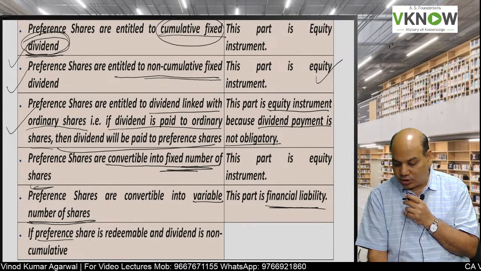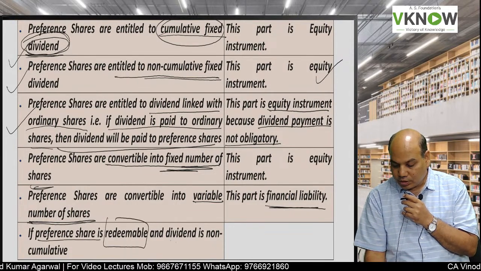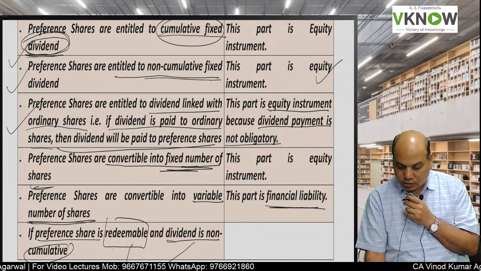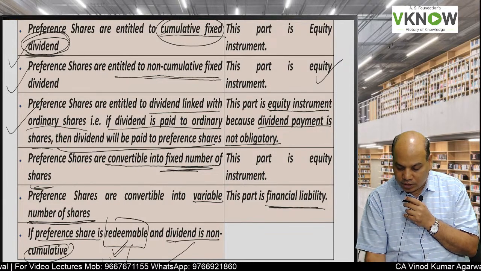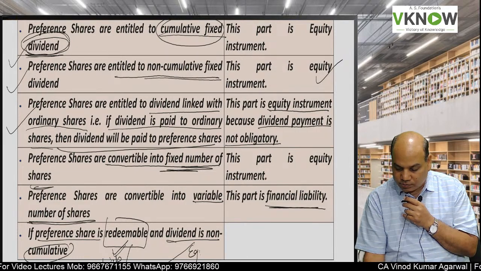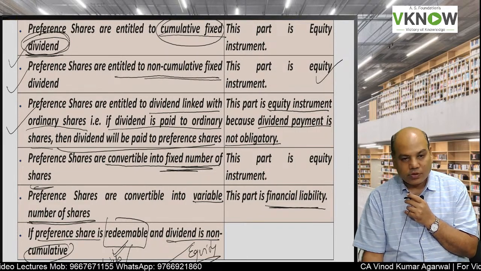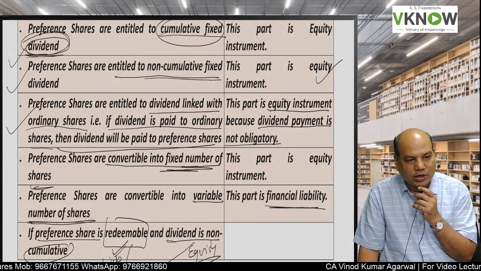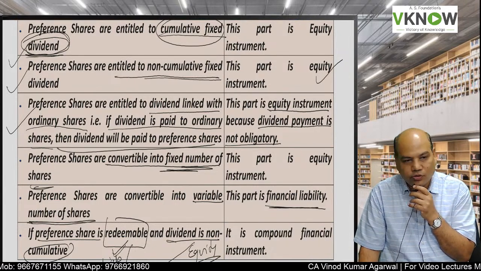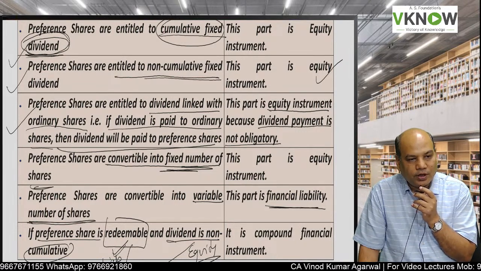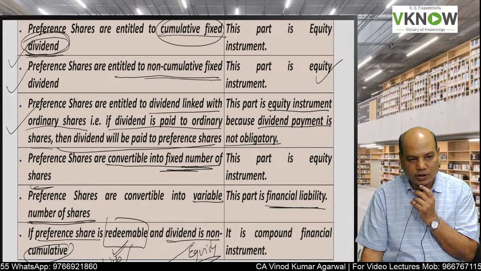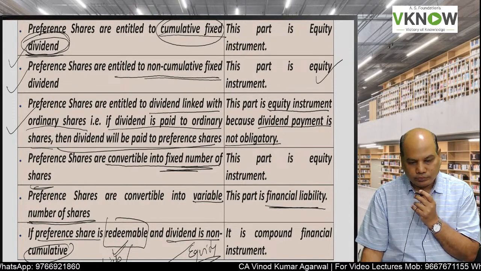If preference share is redeemable and dividend is non-cumulative, so this part is liability and this part is equity. An instrument which has both the features of equity and liability is called a compound financial instrument.